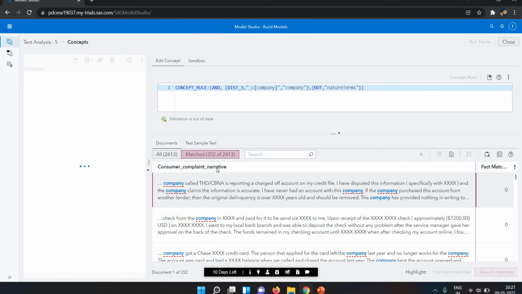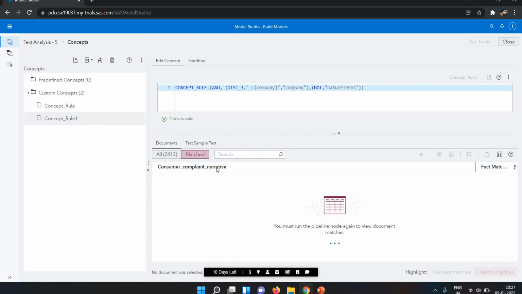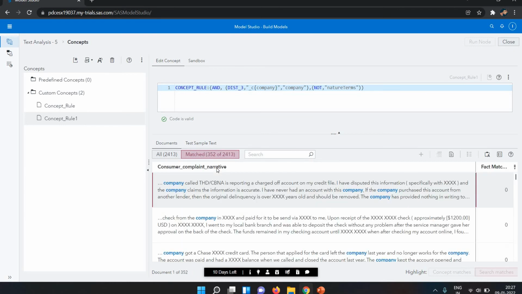Now let's see the matching words. It is running this match also. Now you can see here the same 352 words are showing.